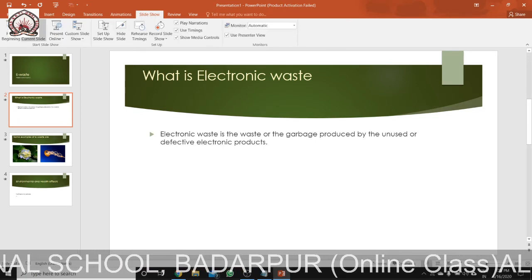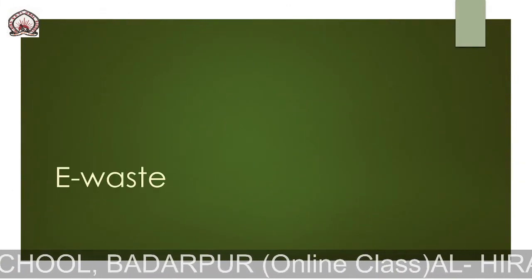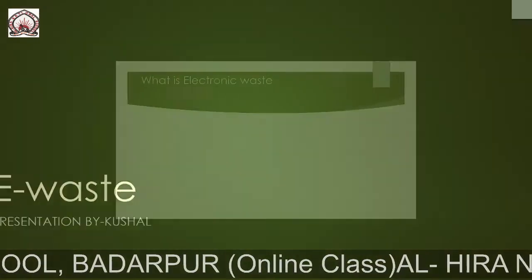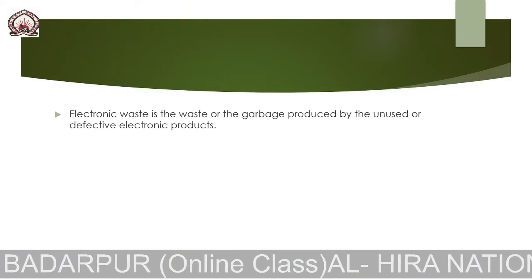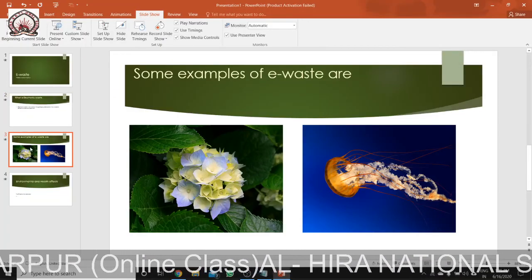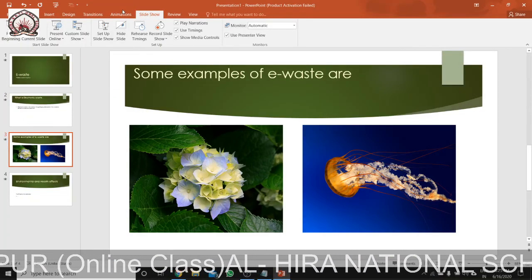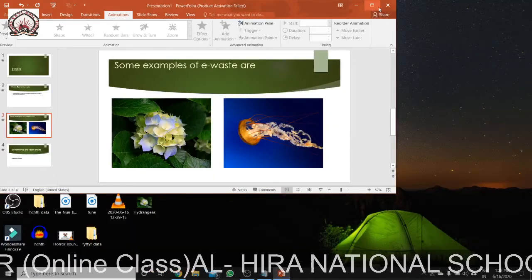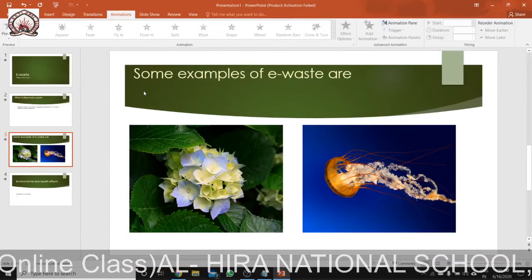If I go to slideshow from the beginning, you see e-waste, it has come like this. This has come like this. Already I've said after 4 seconds, so this is what is electronic waste. Then it is coming like this. Now suppose I want the image to come in a particular design, so I could take animation. I could go to animation, then